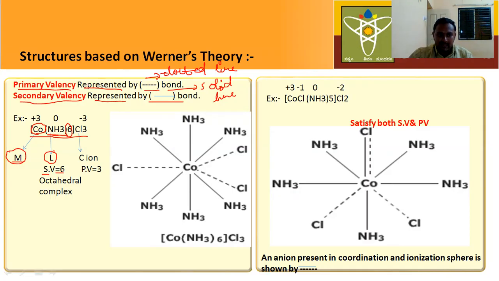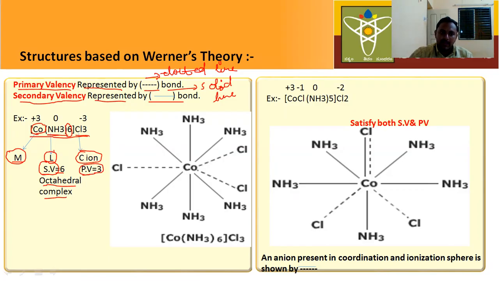If the coordination number is 6, then which shape is this complex? What is the geometrical shape of this complex? Octahedral. Why? Because secondary valencies predict the geometrical shape of the complex. Next, the Cl minus ions are the counter ions. How many counter ions are there? 3. So the primary valency is 3.